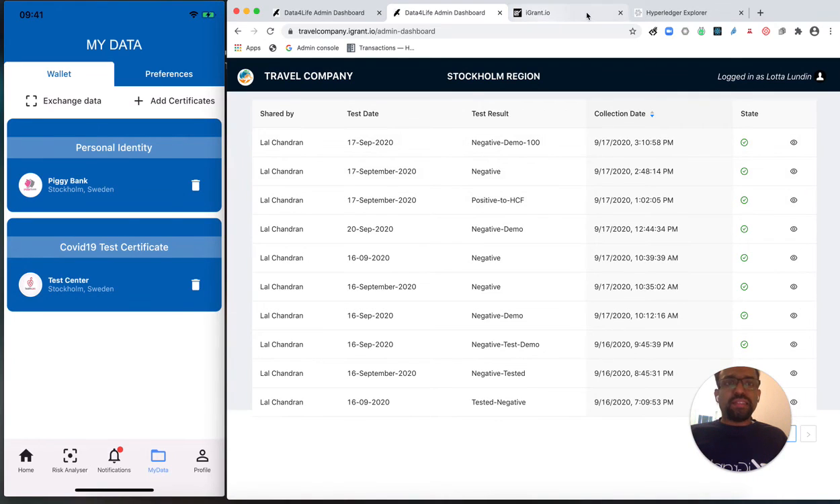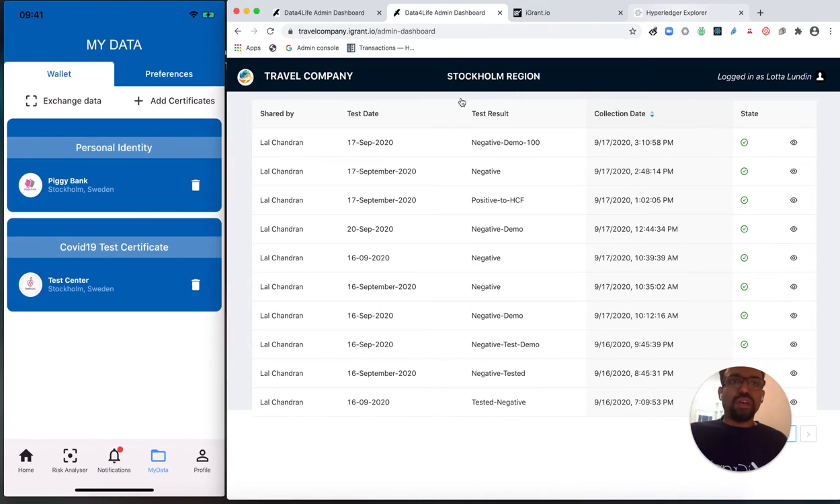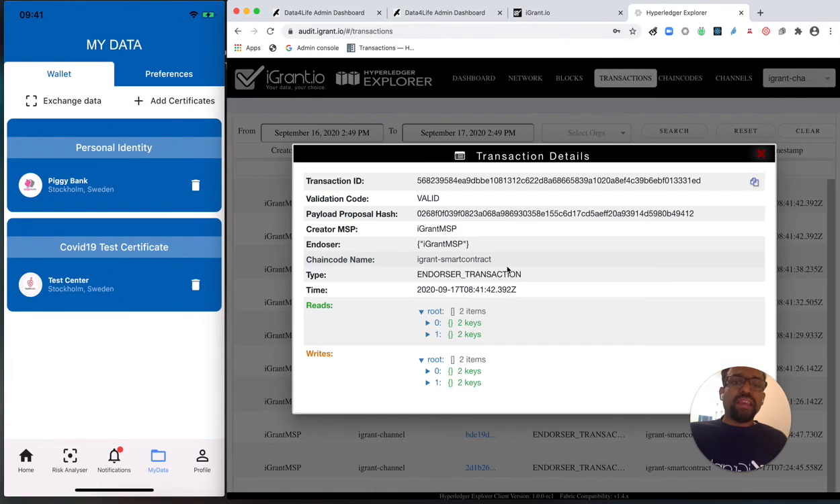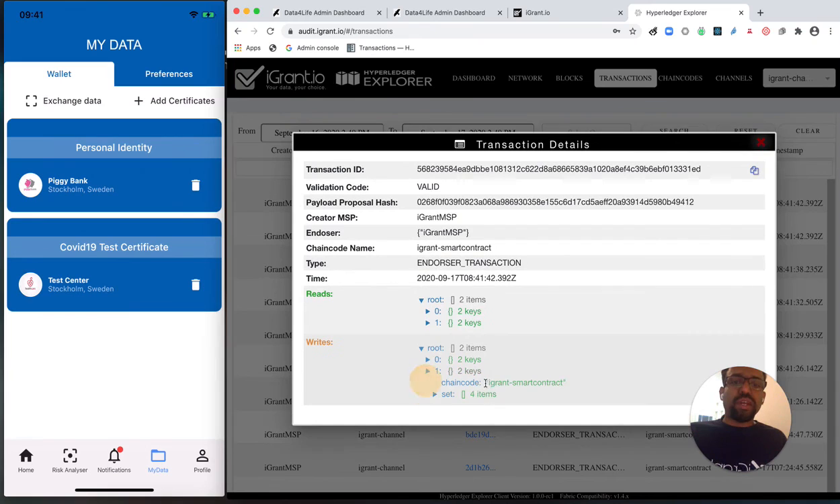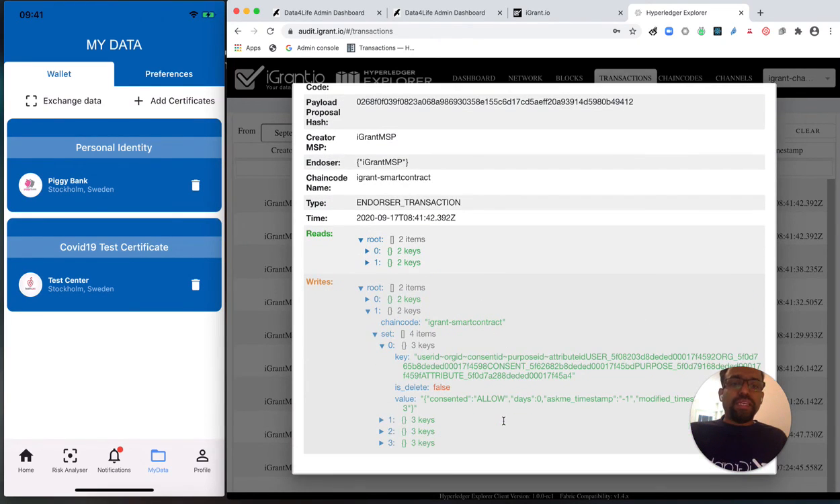And in the iGrant.io platform, we also have an option to audit every transaction. This is a customized version of Hyperledger Explorer whereby any independent third party can audit what happened in a particular transaction, be it an exchange or a consent transaction. In this case, there's easy visibility.